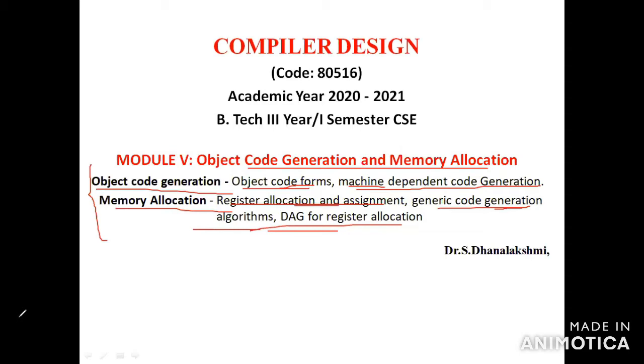The intermediate code generator's output is given as input to the code optimizer to improve the intermediate code and generate optimized code. Then this is given as input to the code generator. The code generator will generate the machine code, object code of the machine language, or assembly language code. That is the code generation phase.